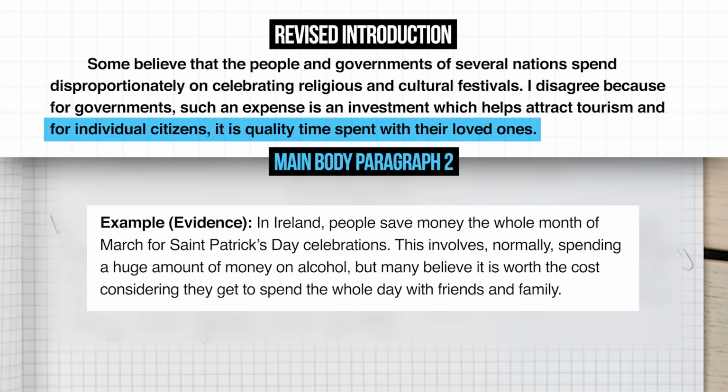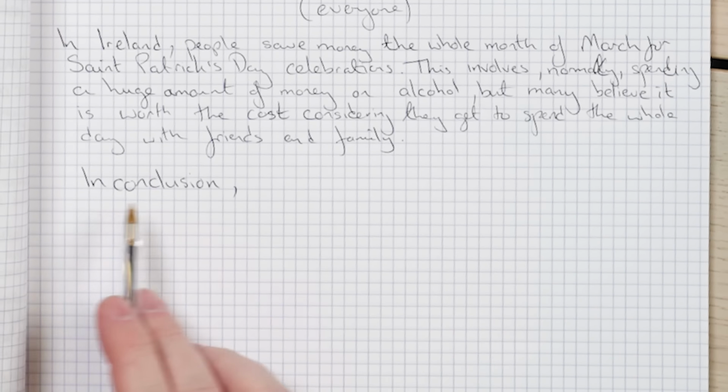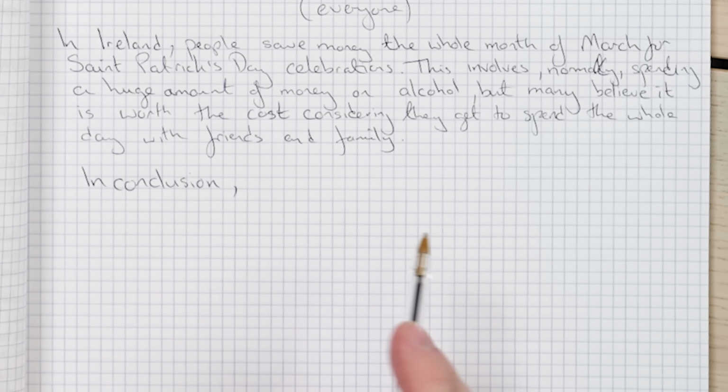So, okay. So the last thing we need to do is we need to write our conclusion. Let me show you a little trick to write one quickly. So what you do is you write in conclusion, comma, and then you look at your introduction.